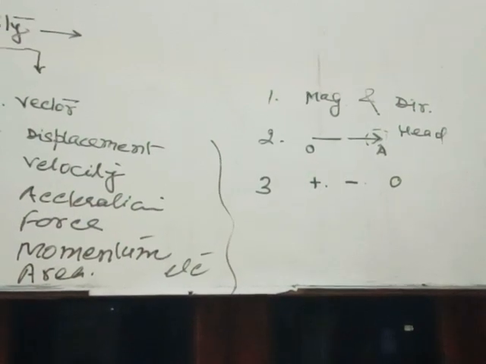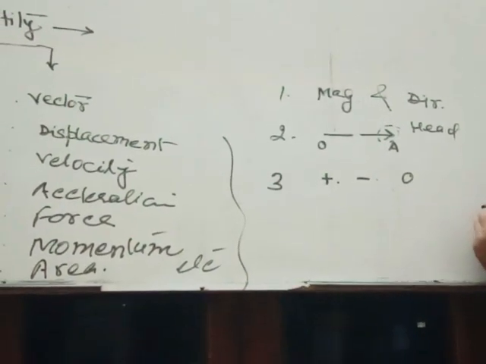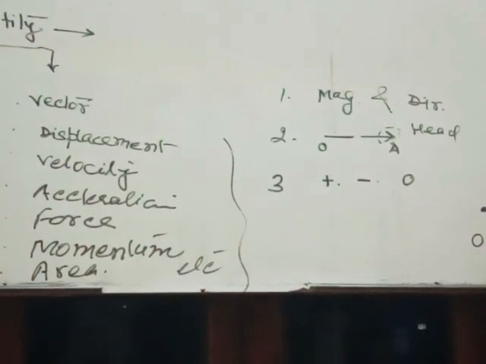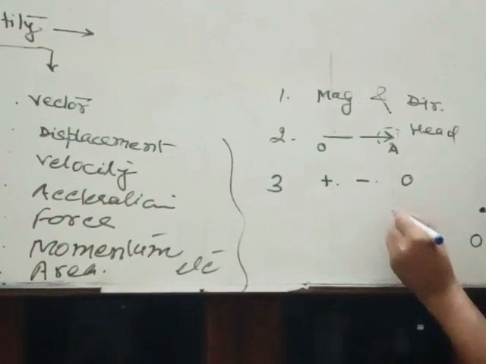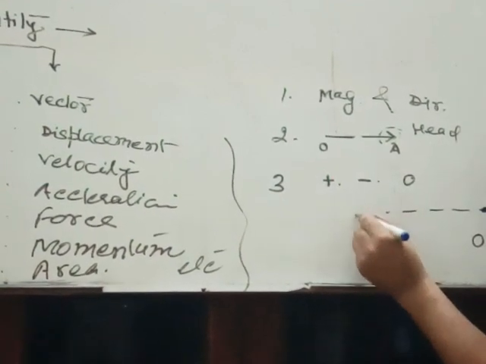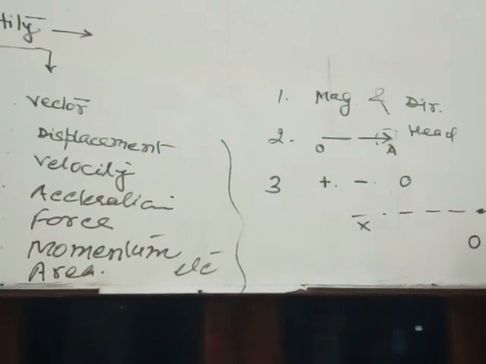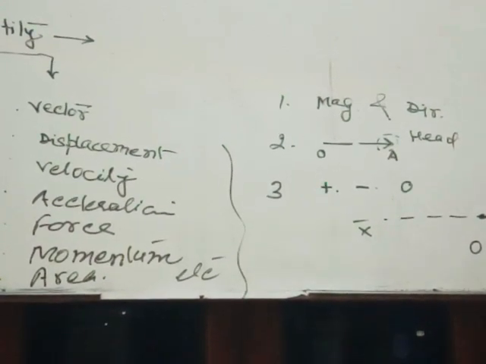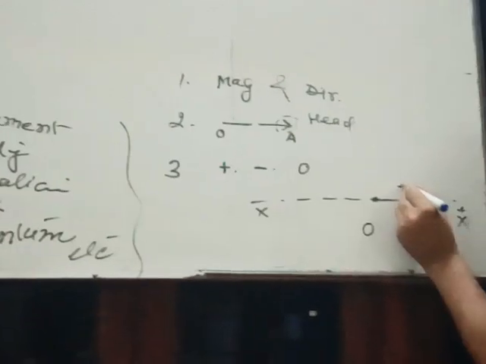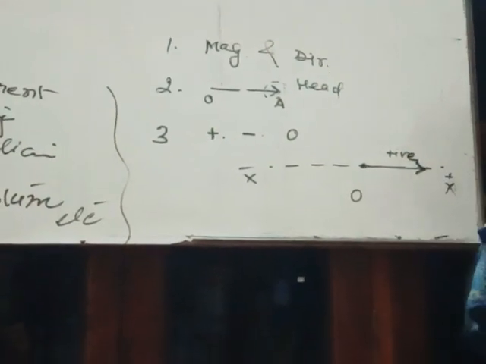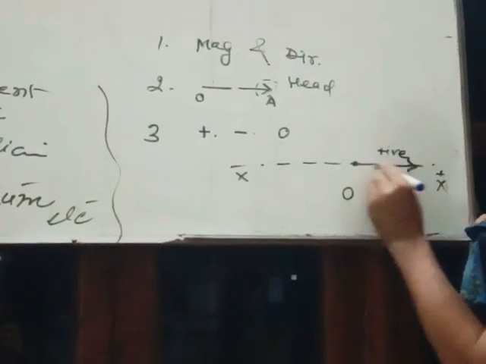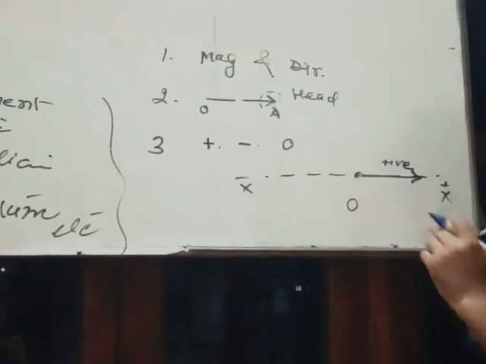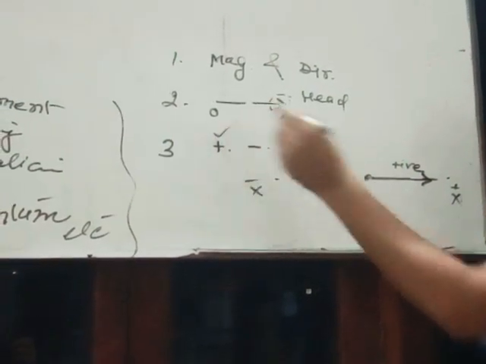Suppose I am talking about displacement. Suppose O is the starting point. This is the x positive axis and this one is the x negative axis. If you are moving along the x positive axis or prescribed direction, your displacement is positive. But when you return back to the origin, your displacement becomes zero.